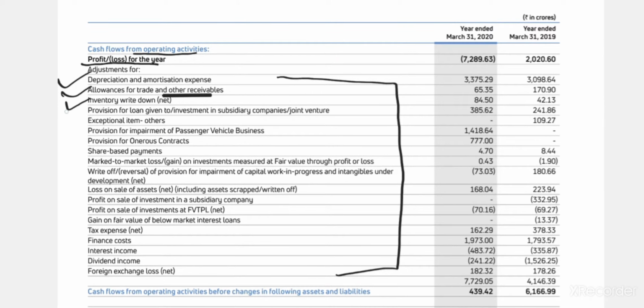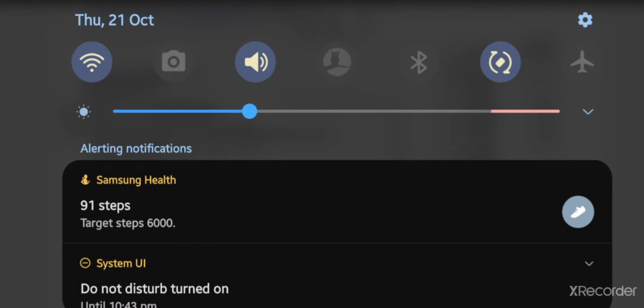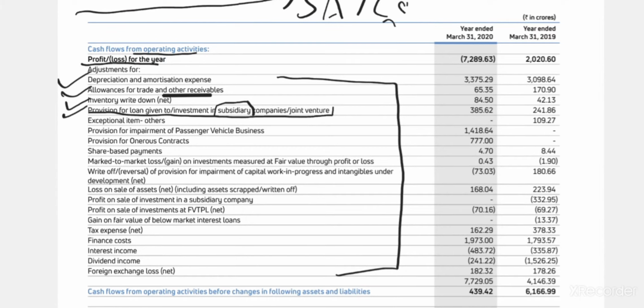Then provisions for loan given to investment in subsidiary company or joint venture. This is a very complicated item, and this itself is a separate thing. The separate index is there, which is nothing but you cannot include your subsidiary and joint venture investments in a standalone statement. Friend, this is a standalone statement, you cannot include your subsidiary companies. You have given some loan to subsidiary companies, that will form part of consolidated statements, right?